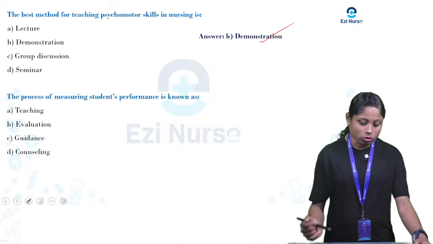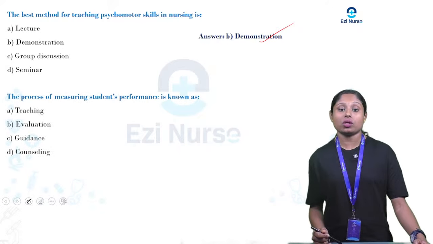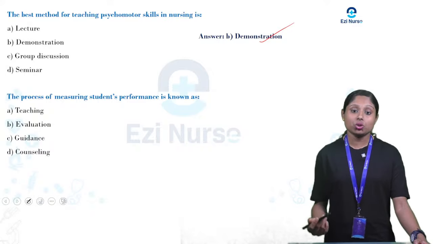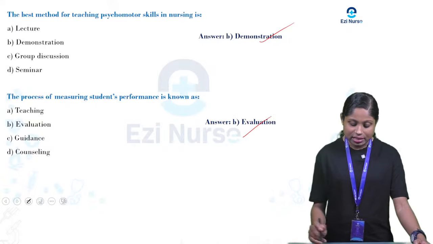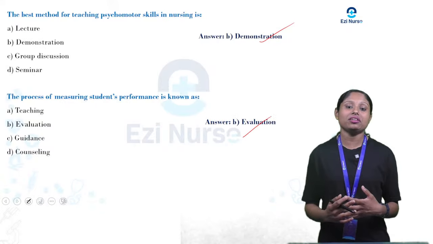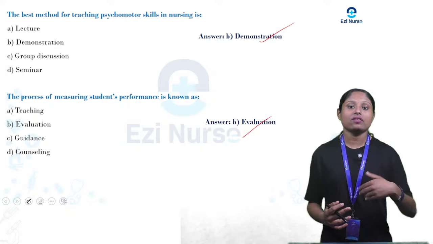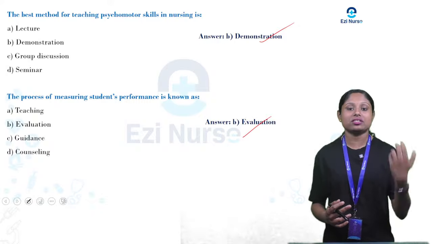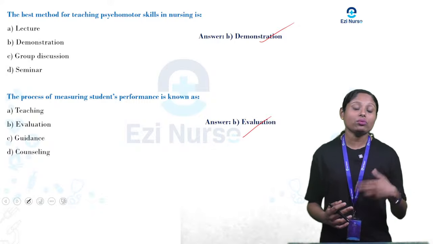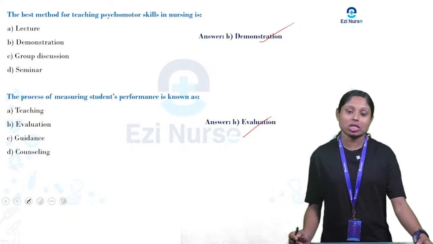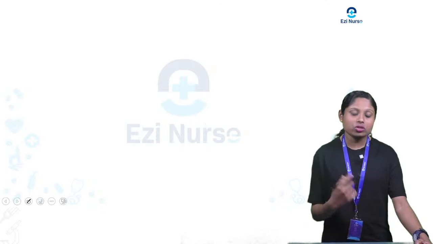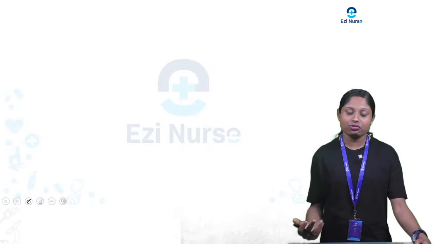Next: the process of measuring students' performance is known as. How will we measure the students' performance? Teaching, evaluation, guidance or counseling. It is evaluation. We will evaluate after conducting a class, by conducting a test paper for the students, because we need to evaluate how well the knowledge is there. So the process of measuring students' performance is known as evaluation. These are some MCQs that may come for your exam.